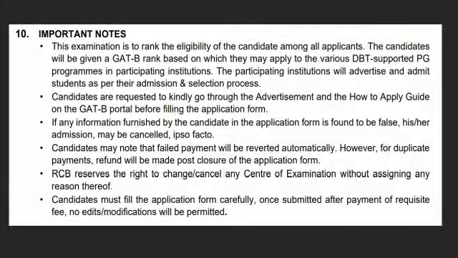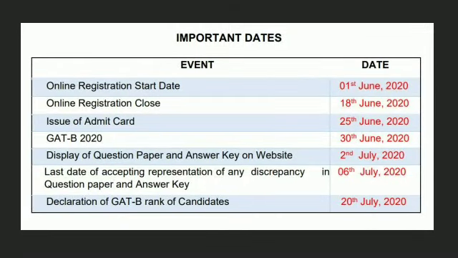Now the important notes, I'll just tell you the main things. You just need to read everything properly, you need to fill the form properly, you need to do everything properly. That's the thing. Read it. Okay, so coming to the most important things, that's the date. The examination is supposed to be on 30th June 2020. Okay, it may be tentative, but you have to take it as the main date. Other dates, you can pause the video and see it. The last date to apply is 18th June.